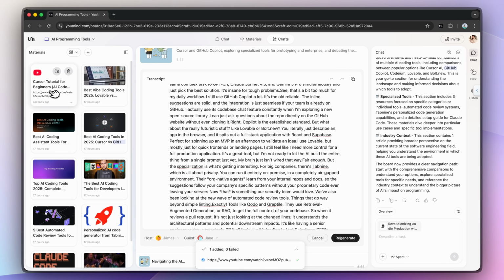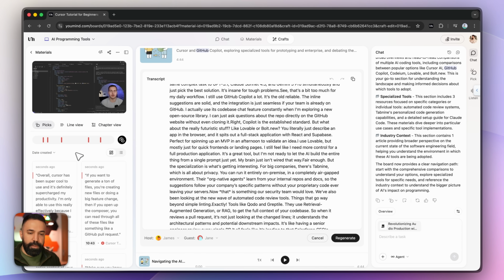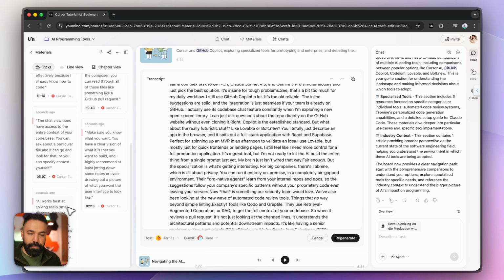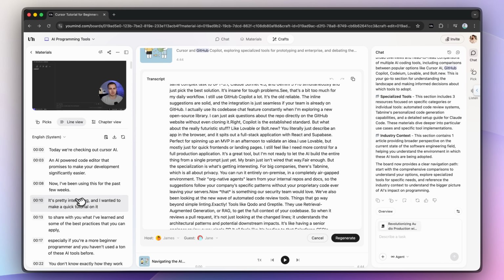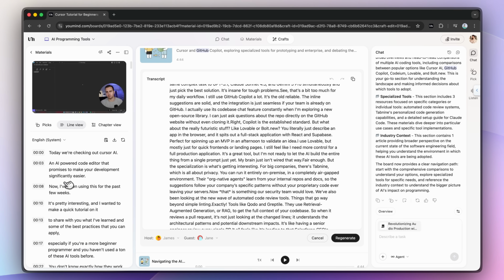And look at this. The video is added to the sources. The video is analyzed and finished, and you can see that the transcript of the video is extracted for me with the timestamp. How amazing it is. The line view here shows me what was spoken with the exact timestamp, and if I click on it, the video jumps exactly to that location.